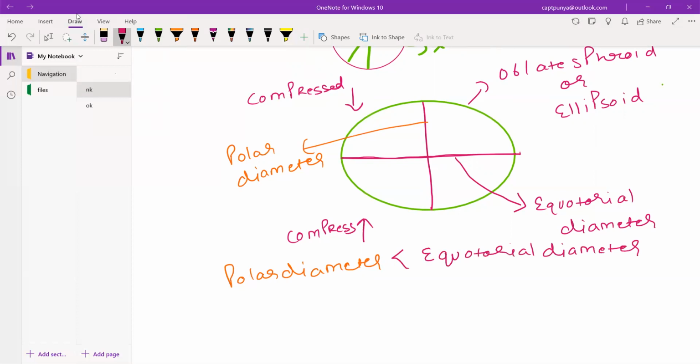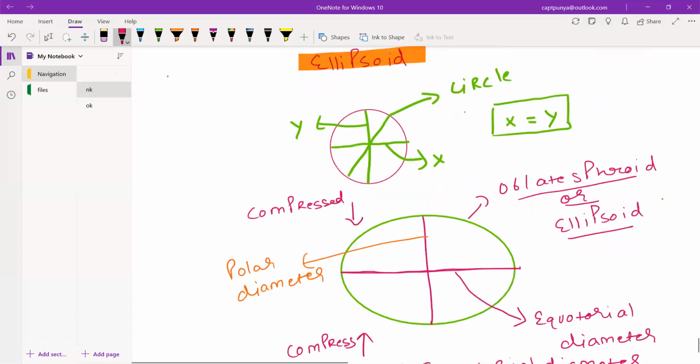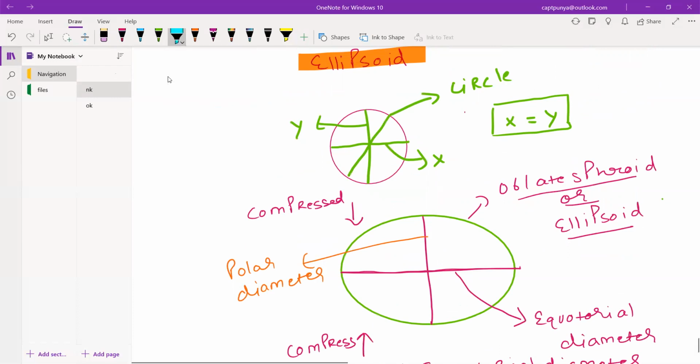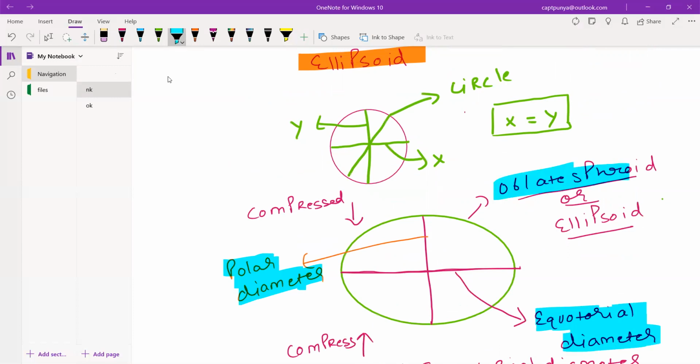So as you have seen, what is oblate spheroid or ellipsoid? This is the shape of earth. You need to remember this thing, as this will come as a 1 mark question. So let me highlight this for you. This is your polar diameter, this is your equatorial diameter, and the shape of the earth is the oblate spheroid or the ellipsoid.